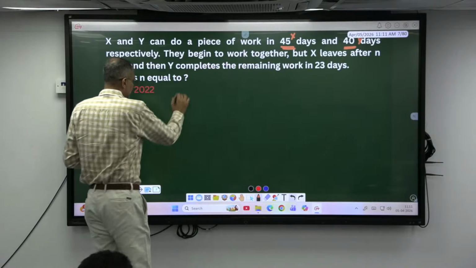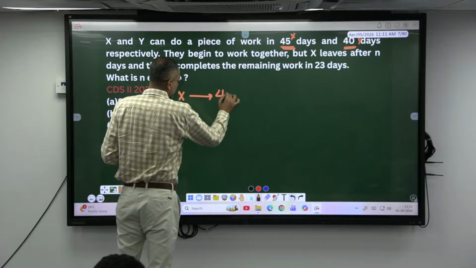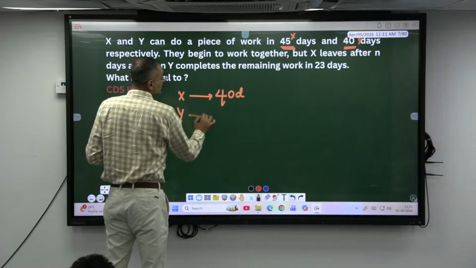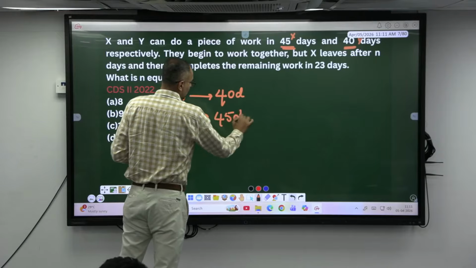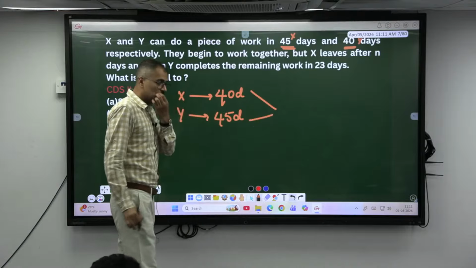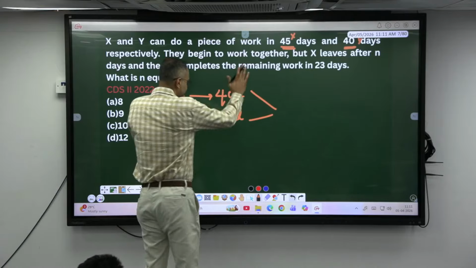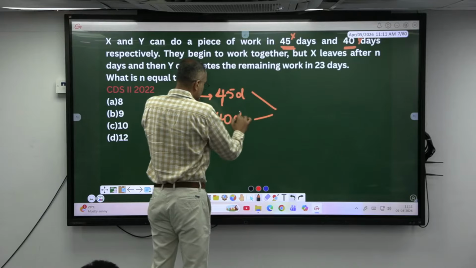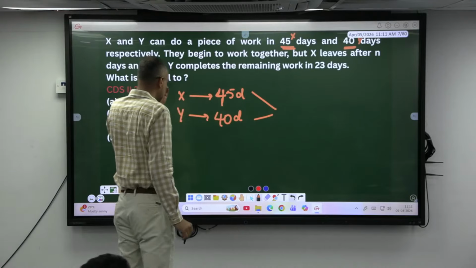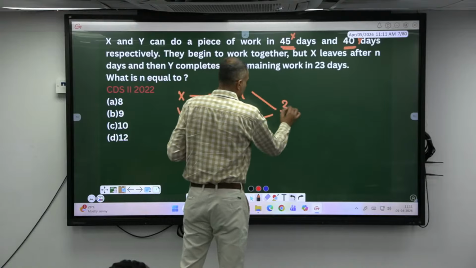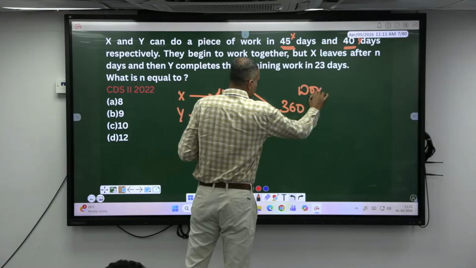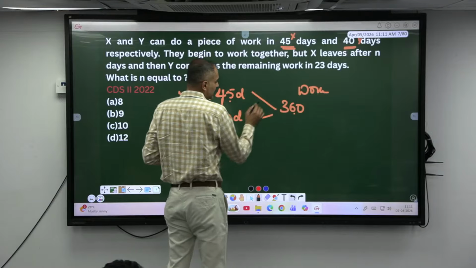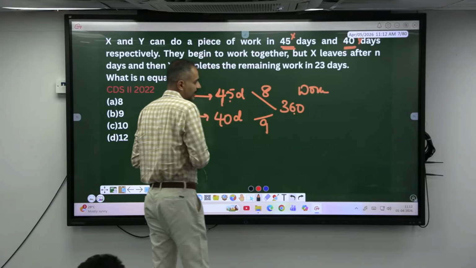Yes. X can complete the work in 40 days. Y can complete the same work in 45 days. Take the LCM. What is it? 360? 360 is the work. 360 by 45 is nothing but 8 times. This will be 9 times.